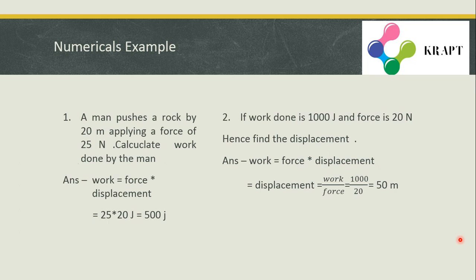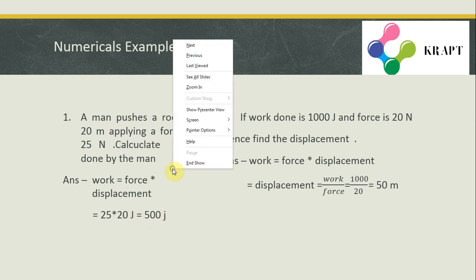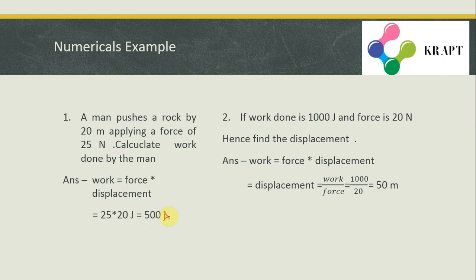Now let us see a few numerical examples. A man pushes a rock by 20 meters applying a force of 25 Newton. Calculate work done by the man. So a man will push a rock 20 meters far from its origin point and will apply a force of 25 Newton. We should calculate the work. Work is equal to force into displacement, 25 into 20 joules, which is equal to 500 joules. Sorry, there is a minor correction. This is not small j, it is the capital J.